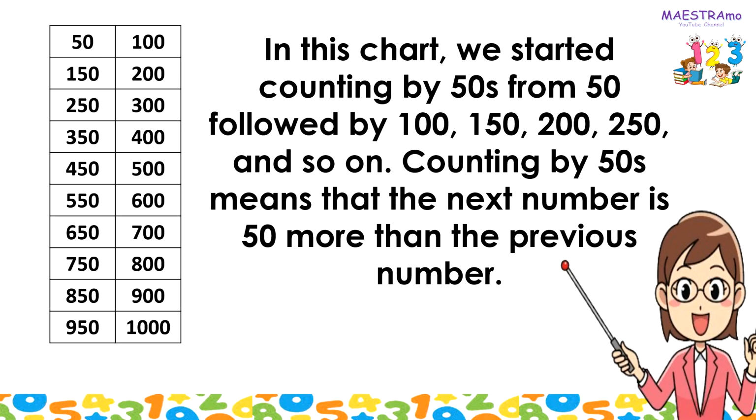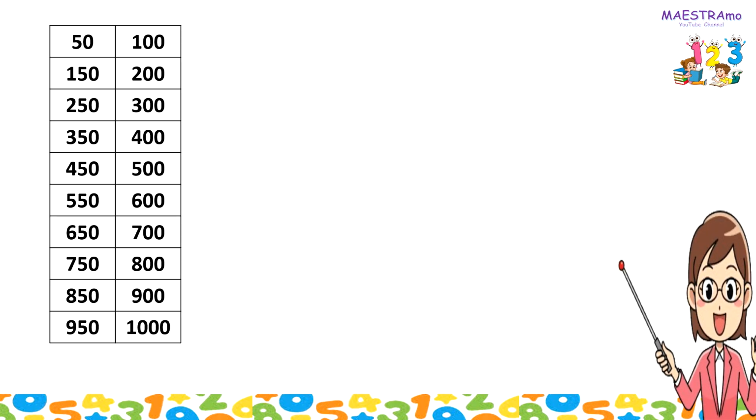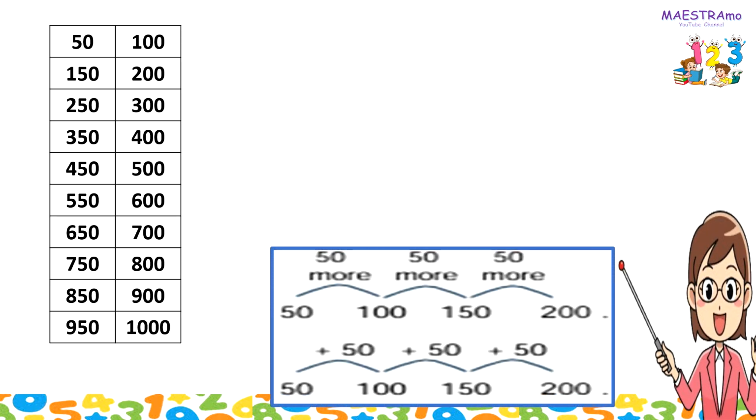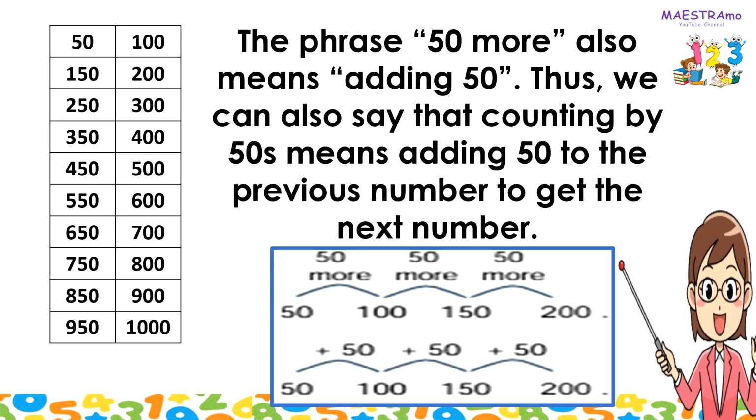Counting by fifties means that the next number is 50 more than the previous number. The phrase 50 more also means adding 50. Thus, we can also say that counting by fifties means adding 50 to the previous number to get the next number.